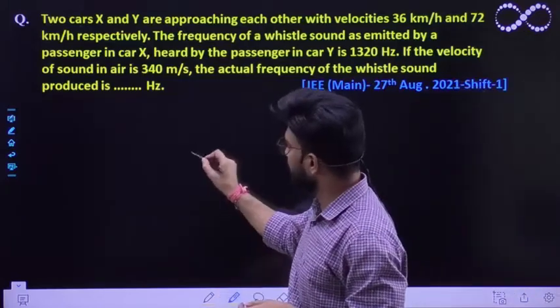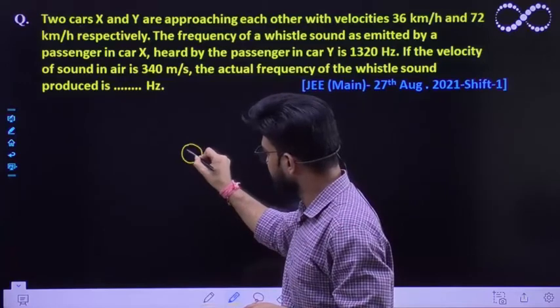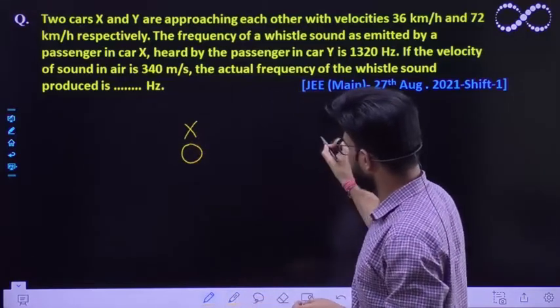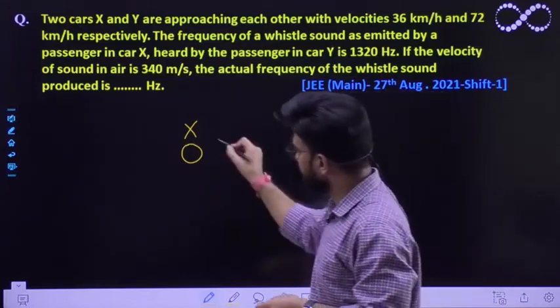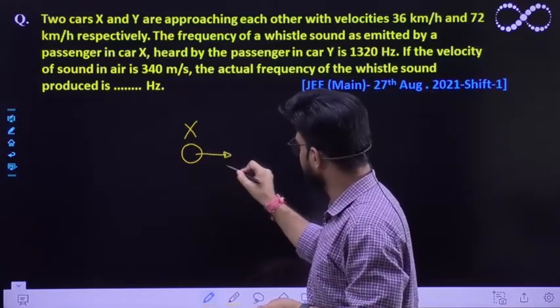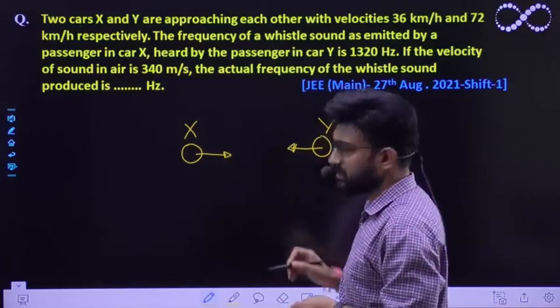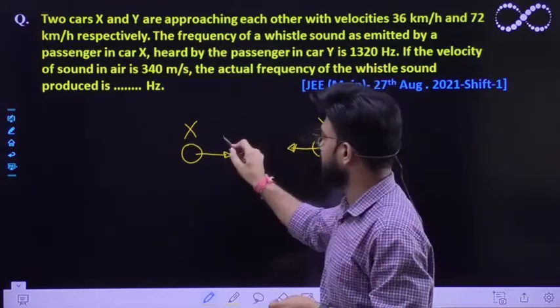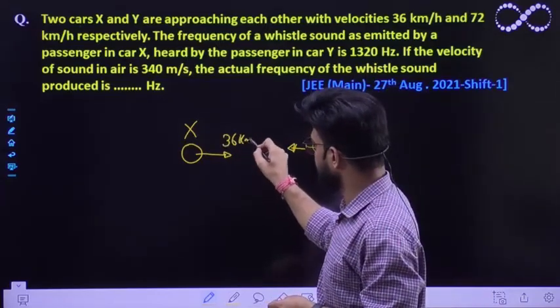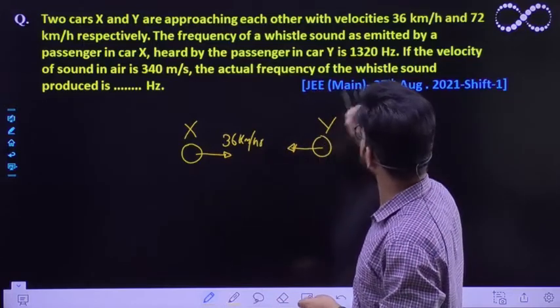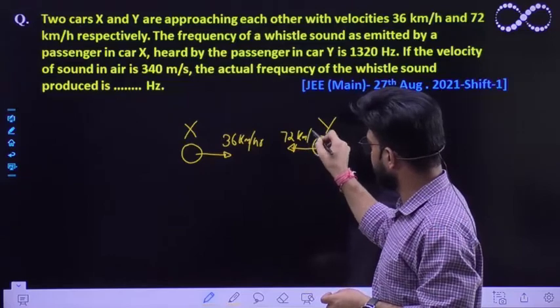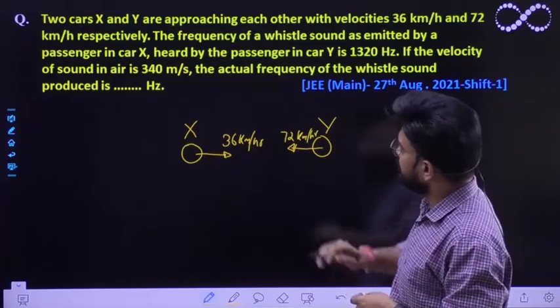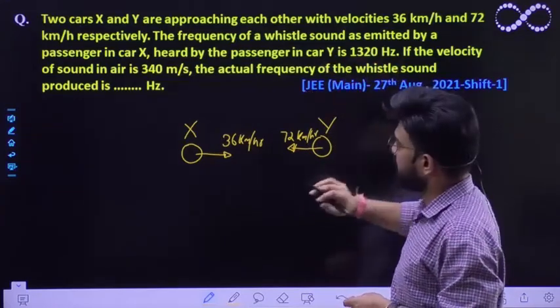You have been given two cars. Suppose this is car X and this is car Y. Both are approaching each other. Car X is approaching towards Y and car Y is also approaching towards X, with car X having the speed of 36 km per hour and car Y having the speed of 72 km per hour. The whistle sound is emitted by car X.